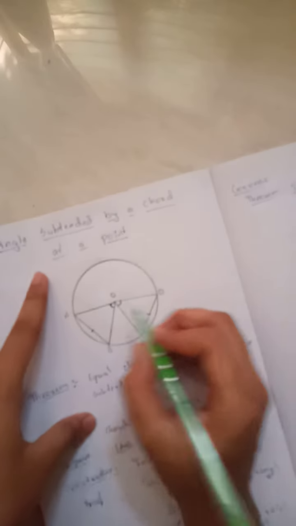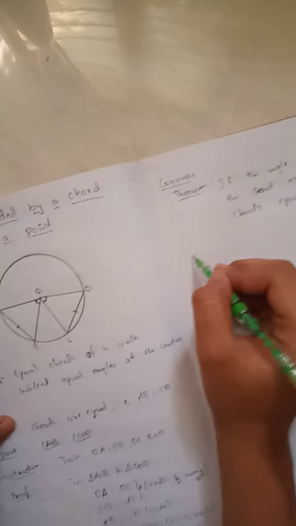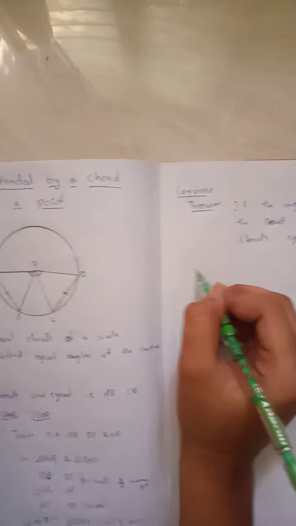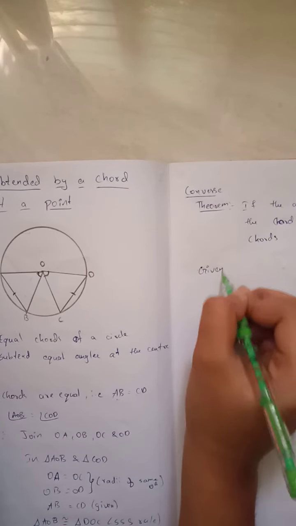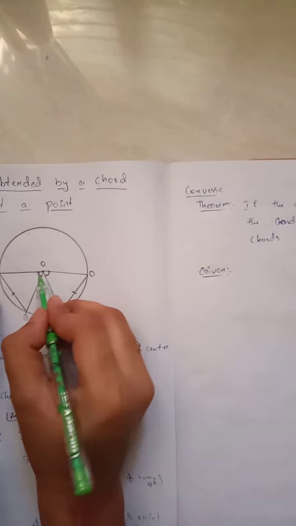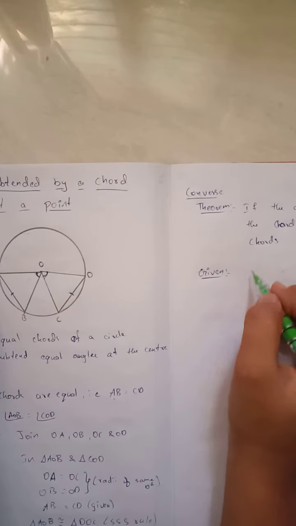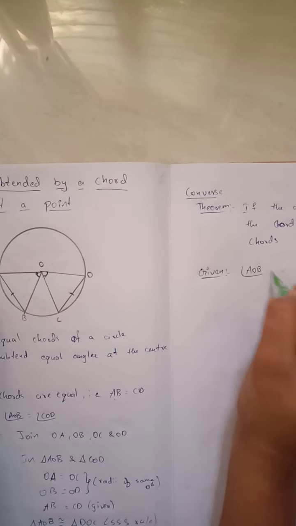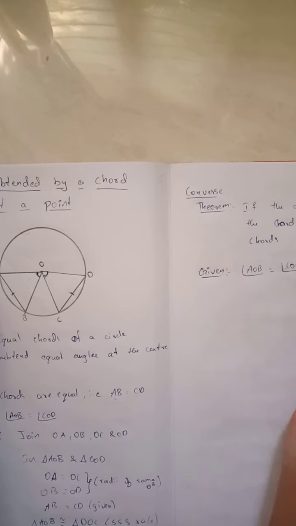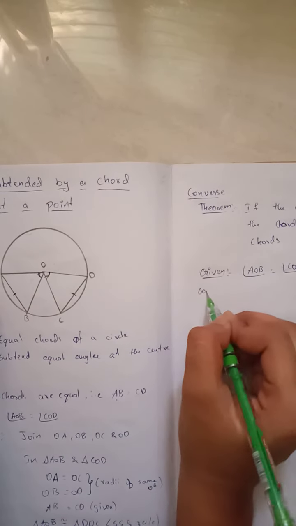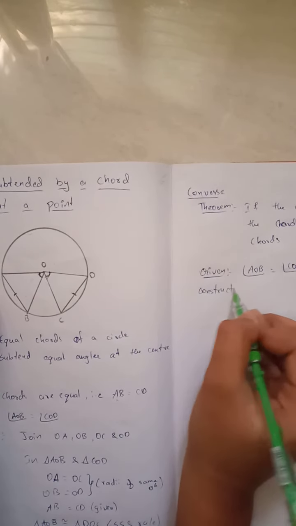So here we are given that these angles are equal. So we'll write that AOB is equal to COD. Here also we need to do the same construction.